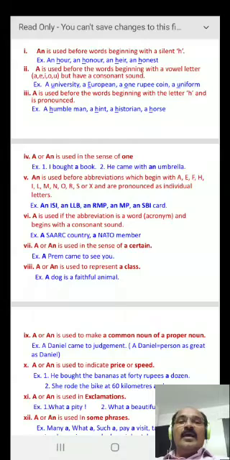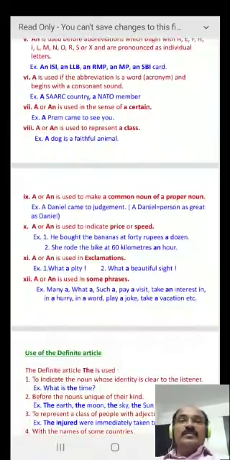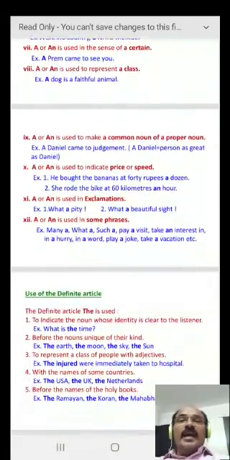Similarly, an LLB, an RNP, an MP, an SBI card. 6. A is used if the abbreviation is a word or acronym and begins with a consonant sound. For example, a SAARC country, a NATO member.